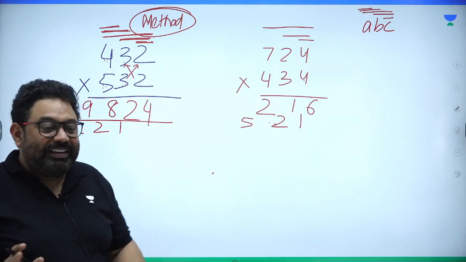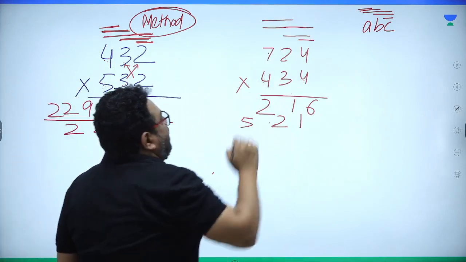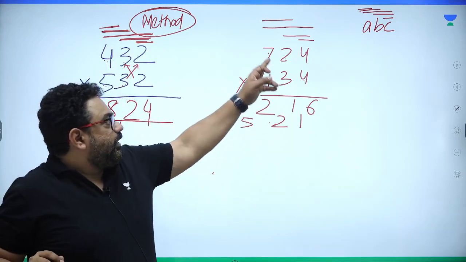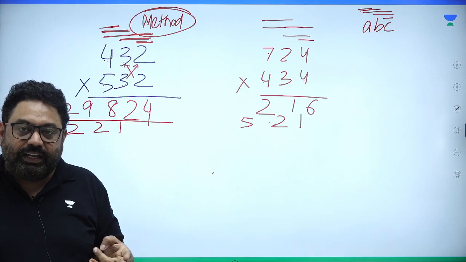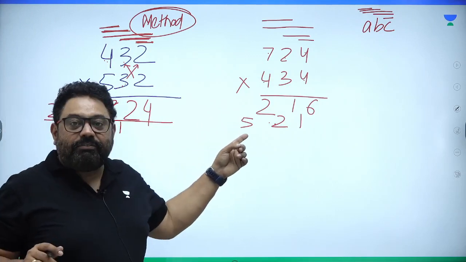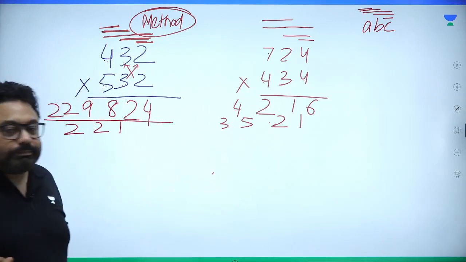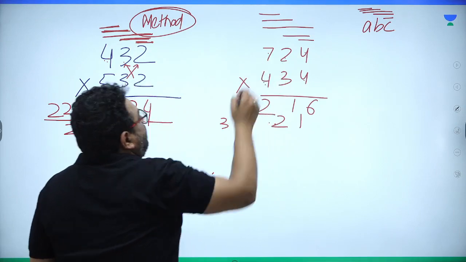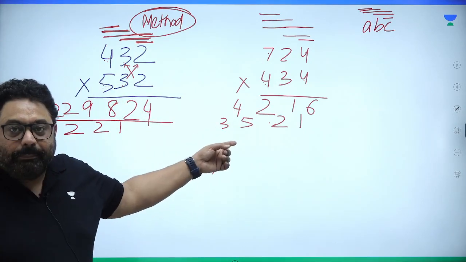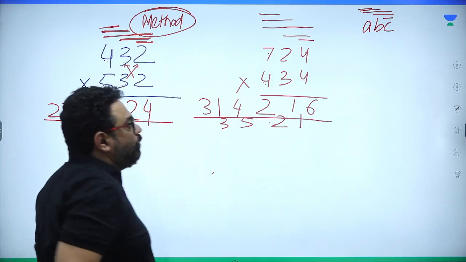Right? And then guys, last two, cover on last two, 21 plus 8. See, 3 7s are 21, 4 2s are 8, 21 plus 8, 29 plus 5, 34. Right? 34. And then the cover on the last one is 4 7s are 28, 28 plus 3, 31. The answer is 314216.